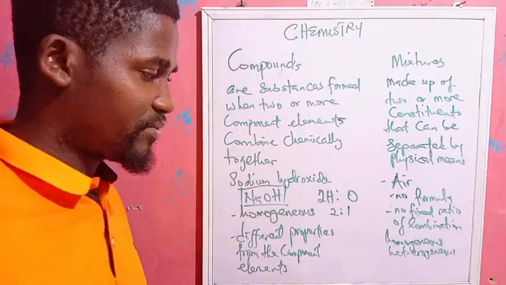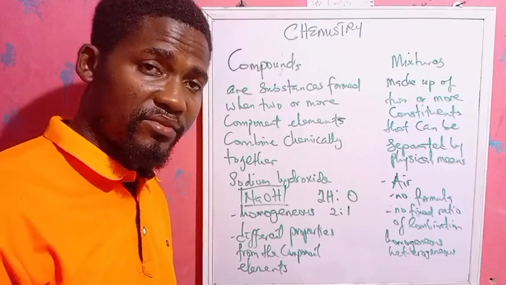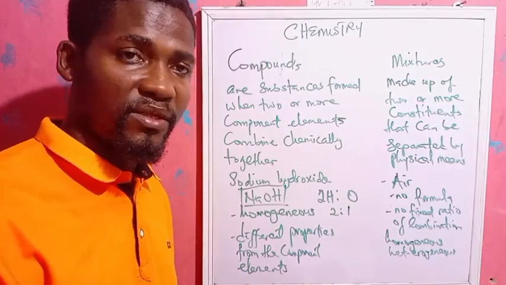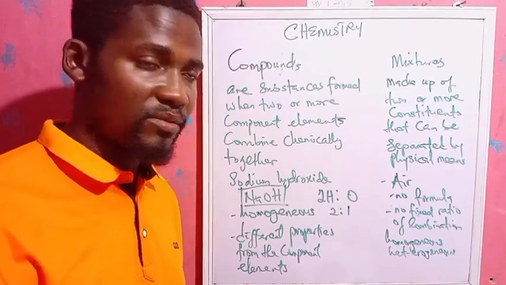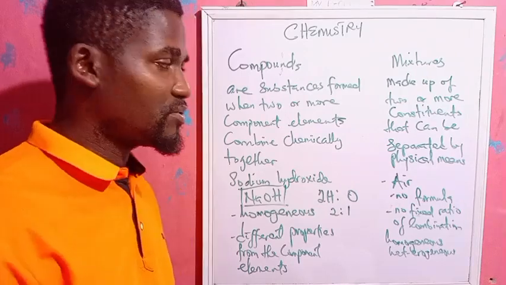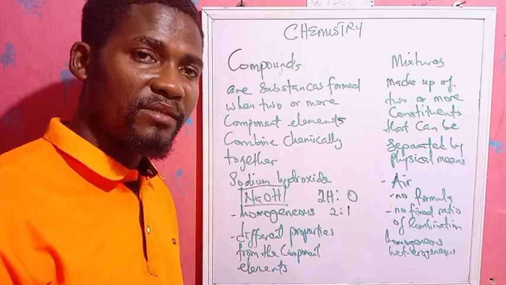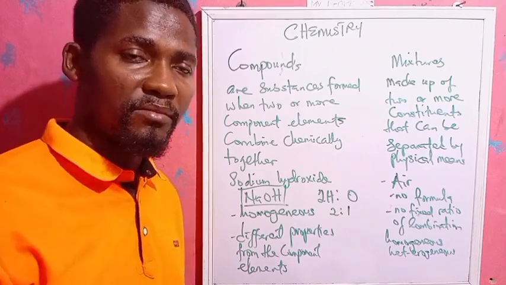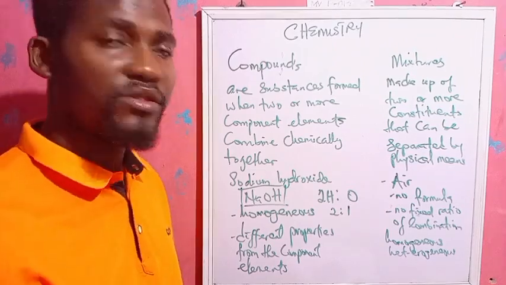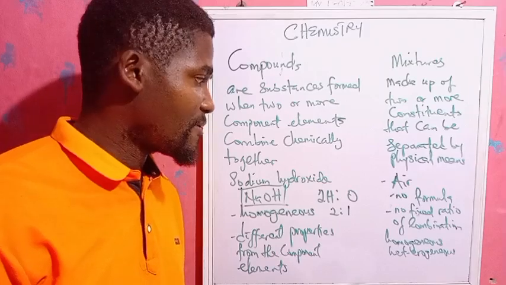We also have other examples. We have crude oil, we have blood, we have urine, we have brass, we have bronze. They are examples of what? Mixtures. We have local wine. We have many examples of mixtures. I hope you understand the explanation.